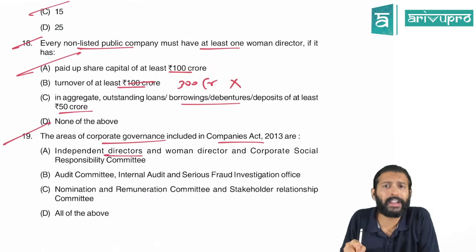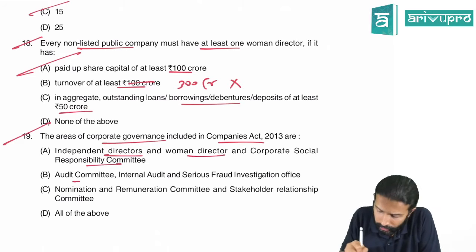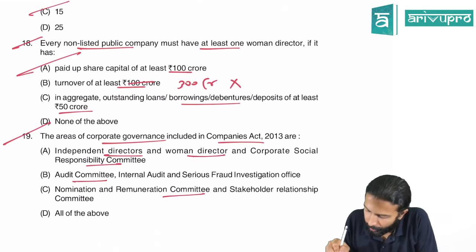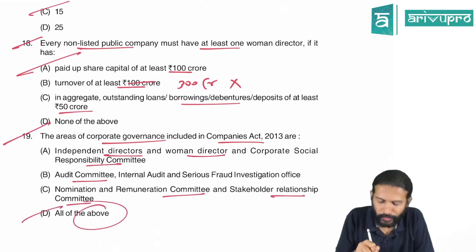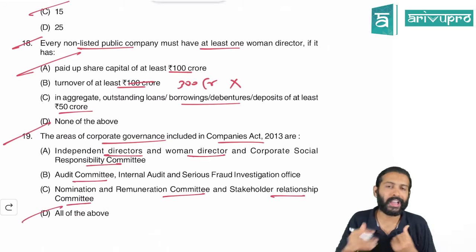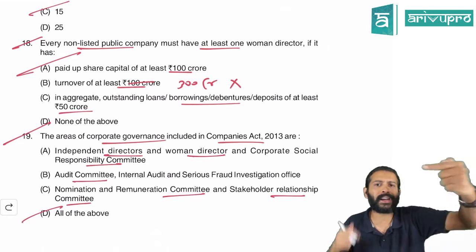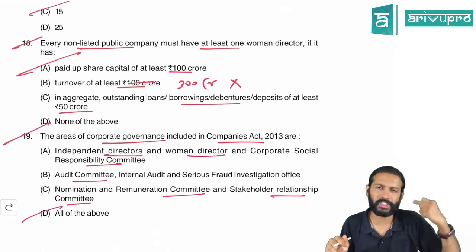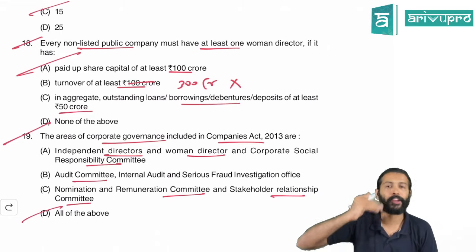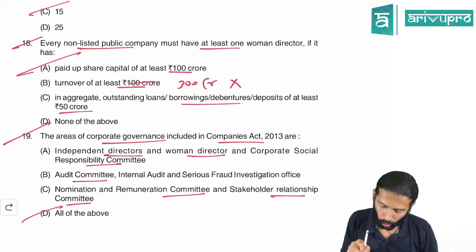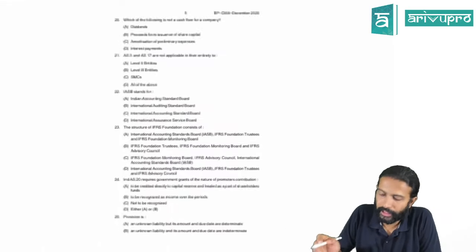Did you go for independent directors? Yes. Woman director? Yes. CSR? Yes. Audit committee? Yes. Remuneration committee, stakeholder relationship committee? Yes, that also. So that means all of the above was introduced to catch hold of the company, to make the management and the auditors more responsible, more accountable, so that public money is safe and financial statements become more reliable. So all of these are measures as part of corporate governance. So D for Delhi is the right option.